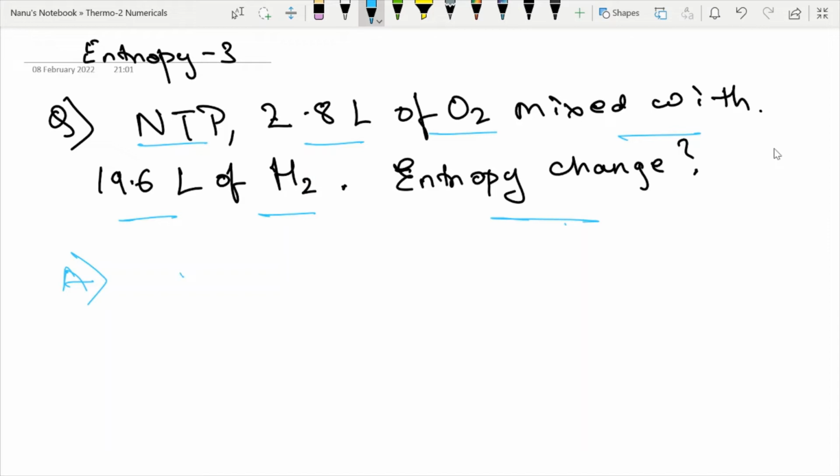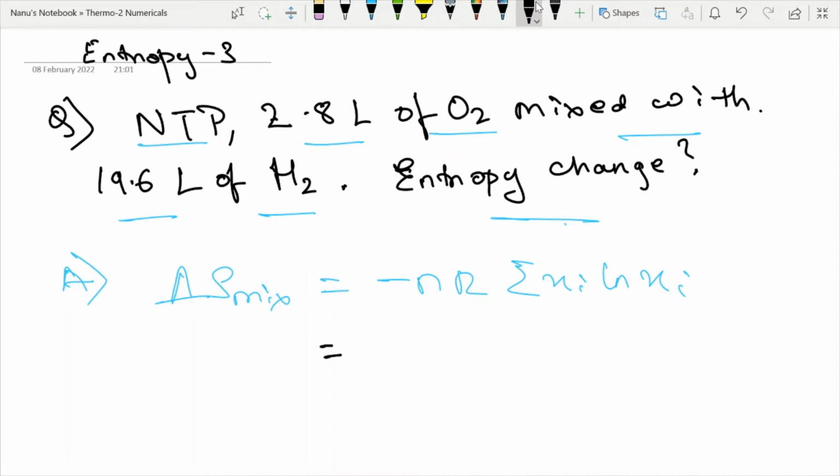Entropy change. So what did I say previously, that delta S mix equals to nR summation of Xi ln Xi, where Xi is what? It is the mole fraction. What is n over here? Let me just check.